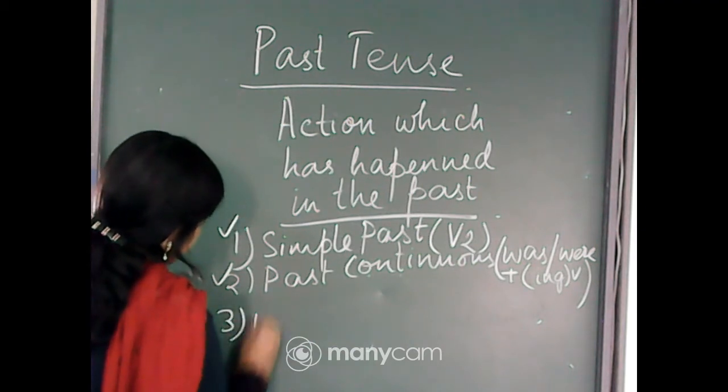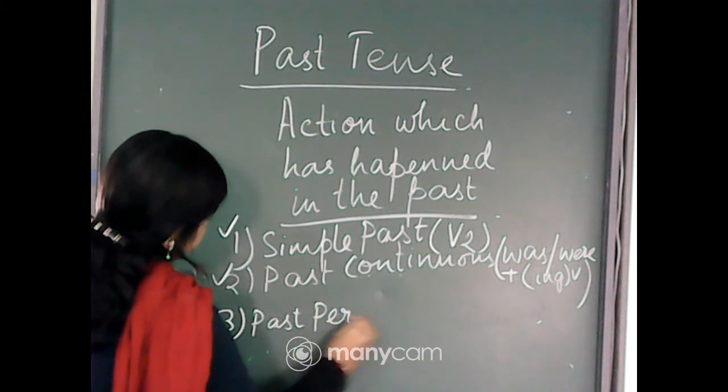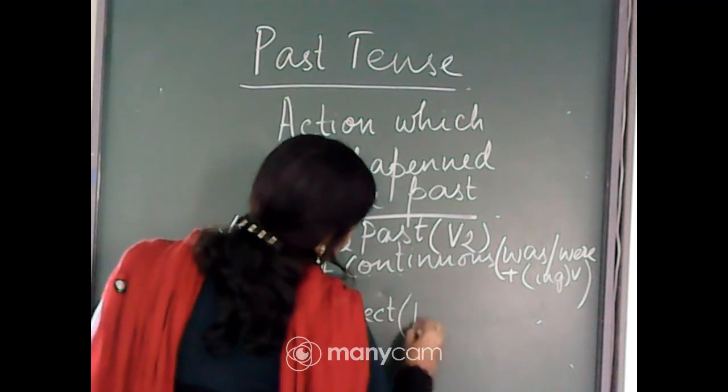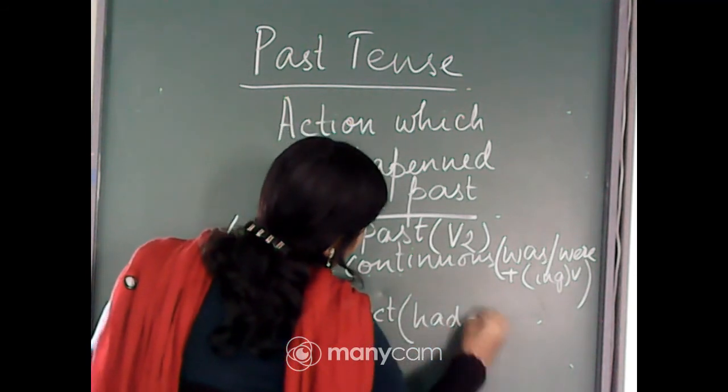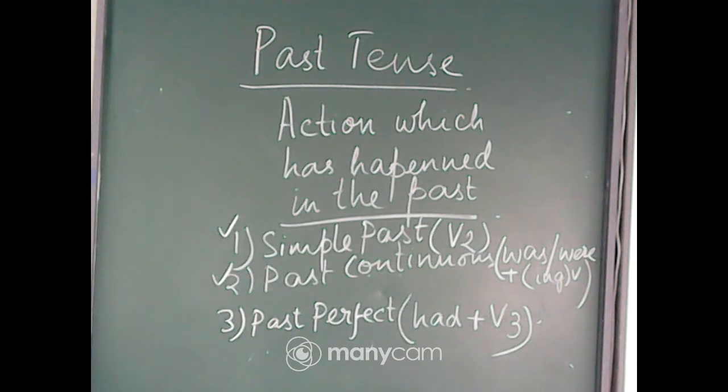Third is past perfect. The form of past perfect tense is had plus V3. It is used to describe an action which has completed in the past before a certain point of time when another action begins.